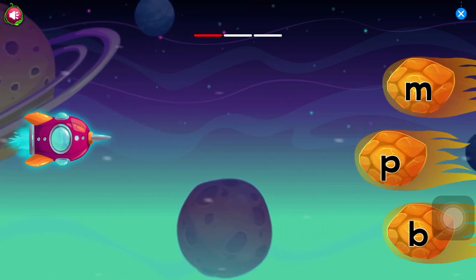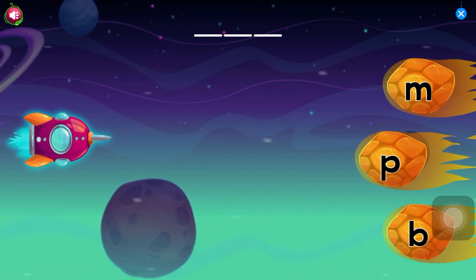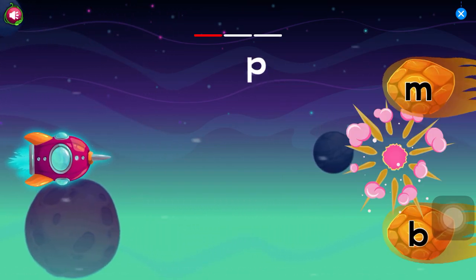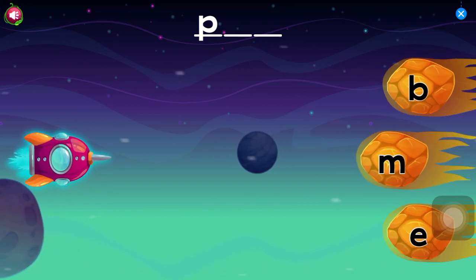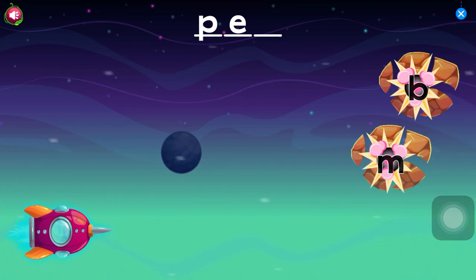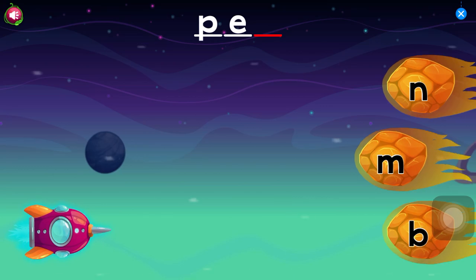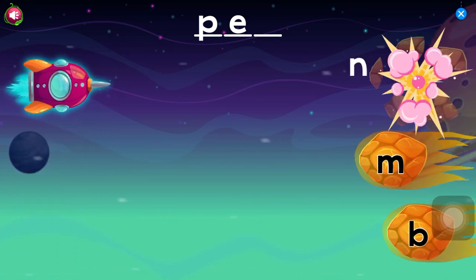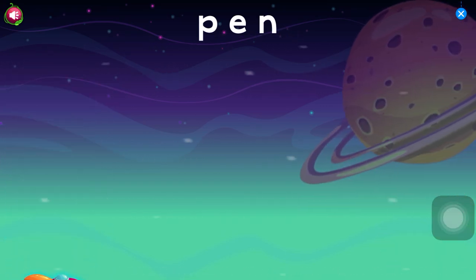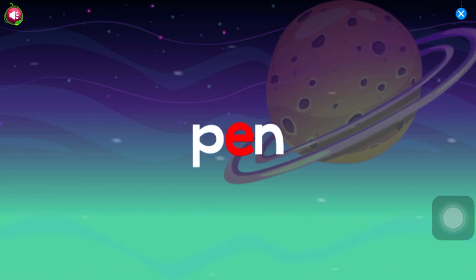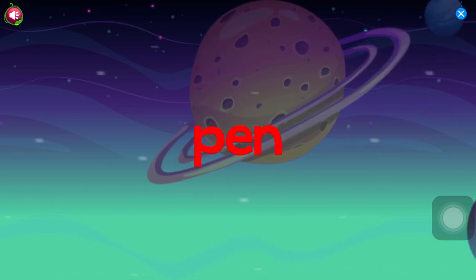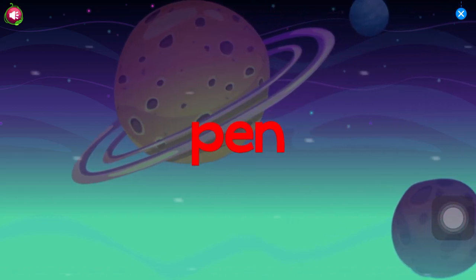Shoot the meteorite with the correct sound to blend a word. Pa. Pen.